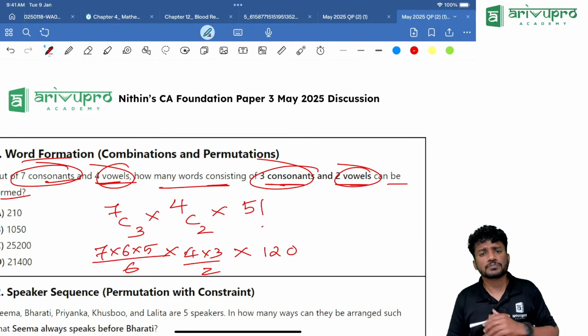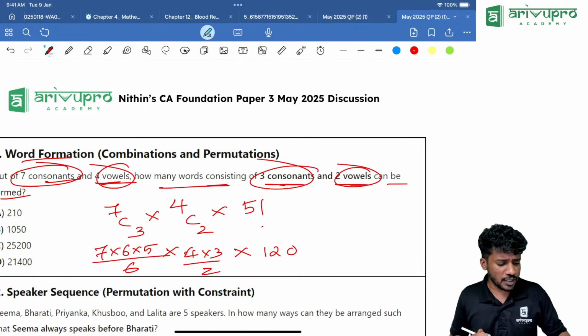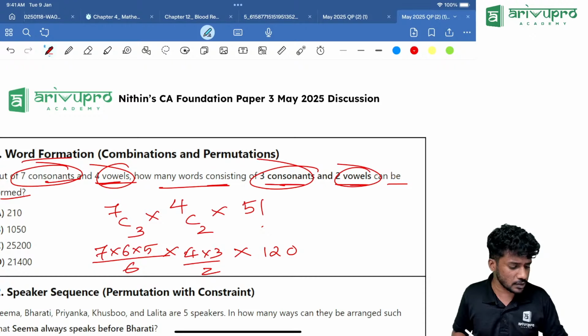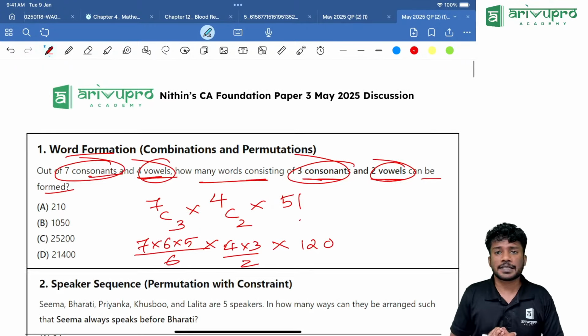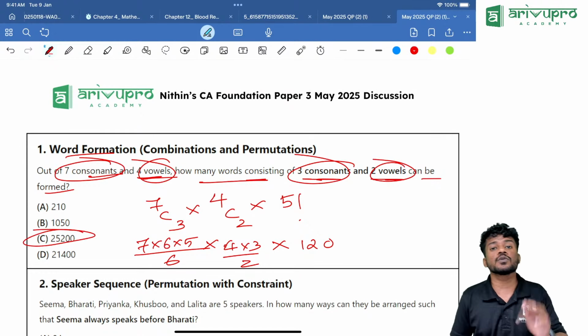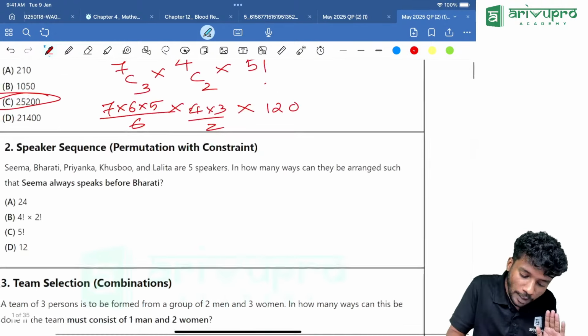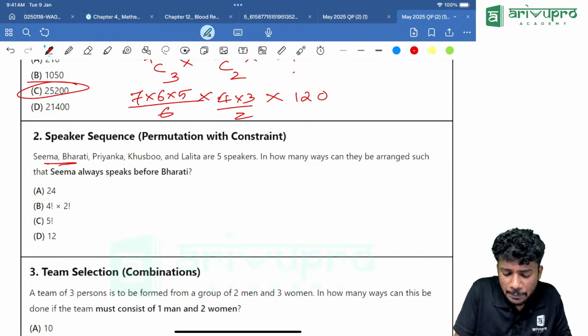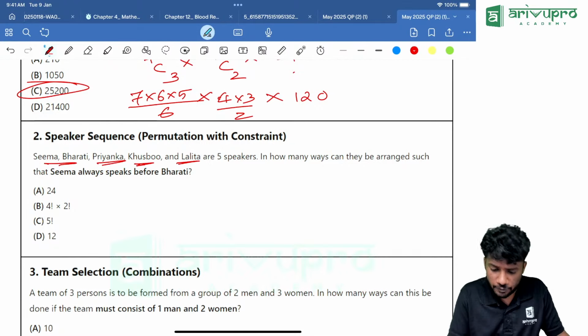Now, how to calculate this? 7 into 6 into 5 into 4 into 3 into 120, the entire thing divided by 6 into 6, then divided by 2. How much are you getting? Yes, you got it as option C, 25200.